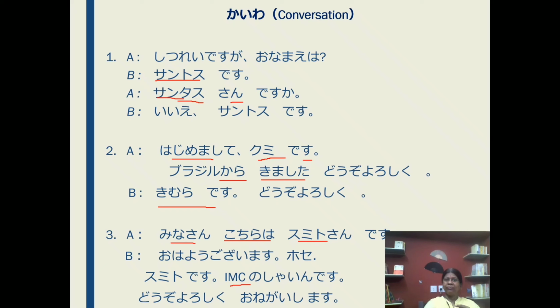Here also you can repeat. Hajime mashite, Mamita desu, Burajiru kara kimashita, dojo yoroshiku. Sato desu, dojo yoroshiku. Hajime mashite, Neha desu, America kara kimashita, dojo yoroshiku. Kimura desu, dojo yoroshiku. So this way you can practice your conversation.